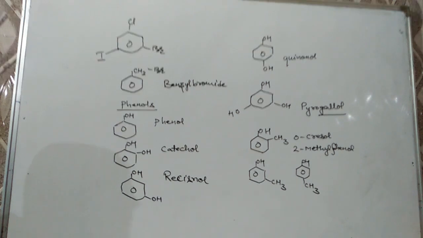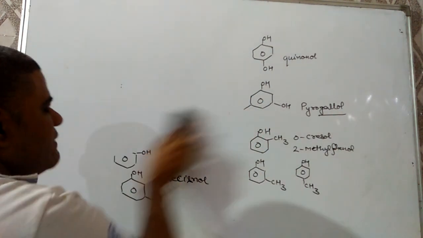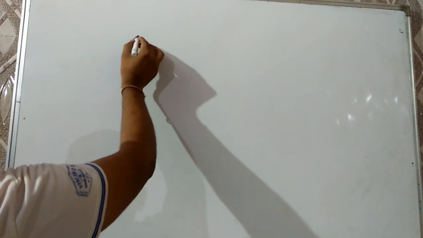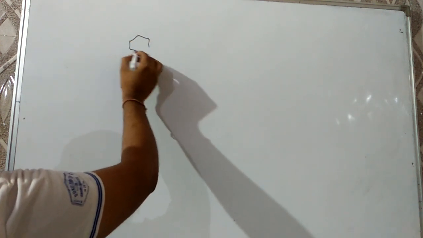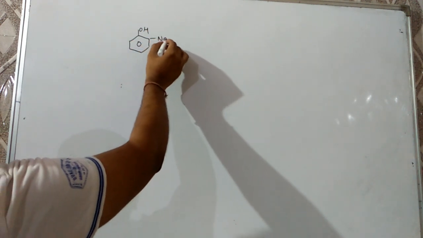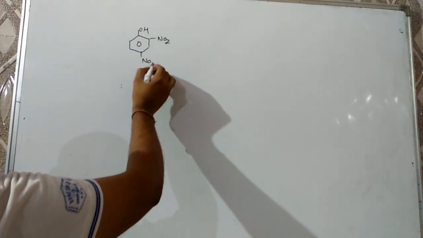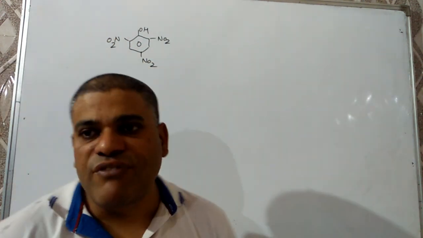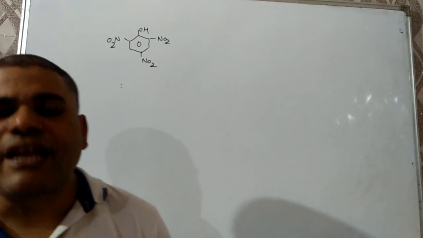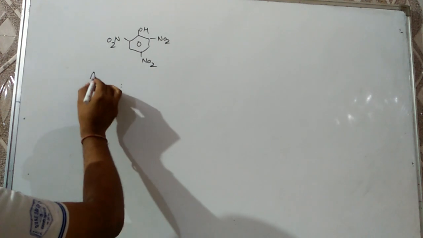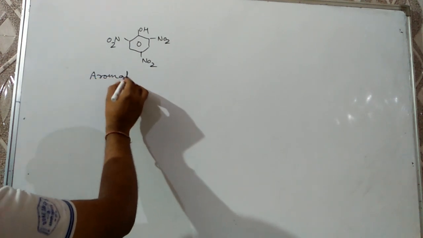And if 3 nitro groups are present along with OH, then the compound is known as picric acid. Very important one, generally asked in exams: what is the formula of picric acid? Picric acid is having 3 NO2 groups and 1 OH group, and its IUPAC name will be 2,4,6-trinitrophenol. Now we have to discuss aromatic ethers.